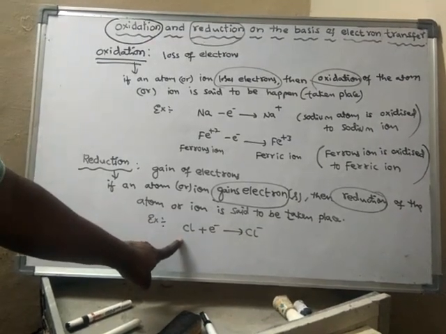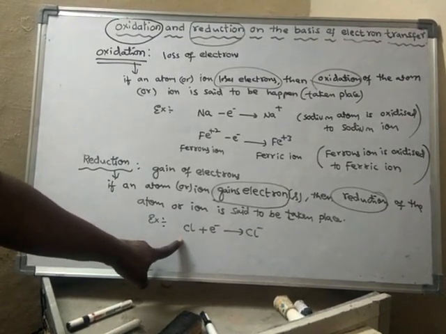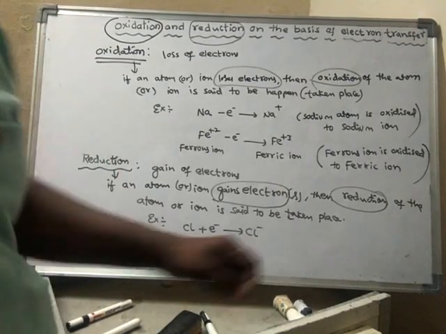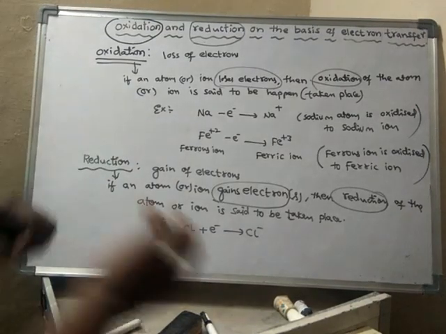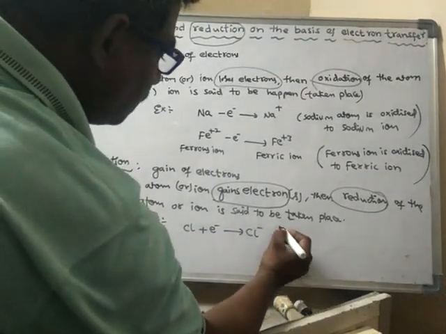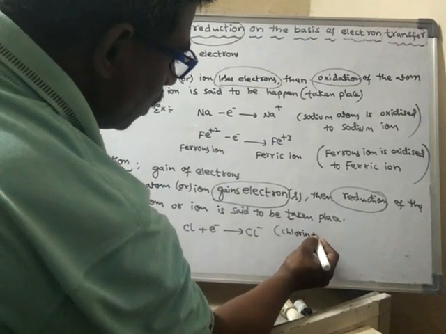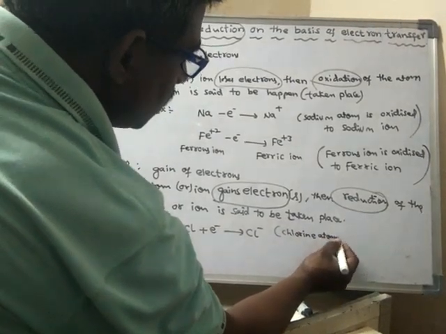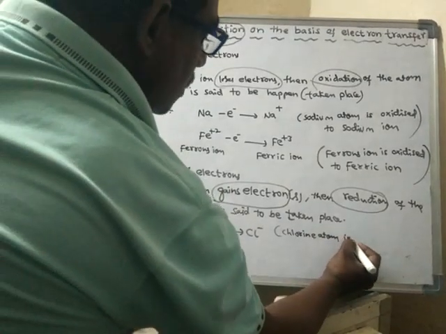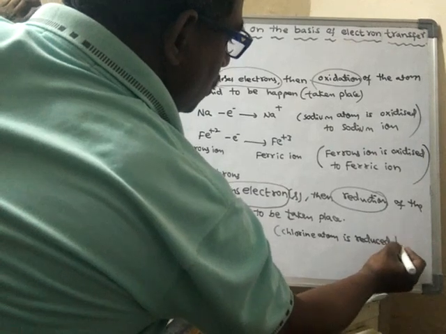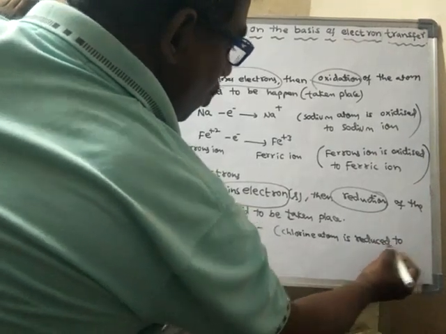So chlorine atom is reduced to chloride ion.